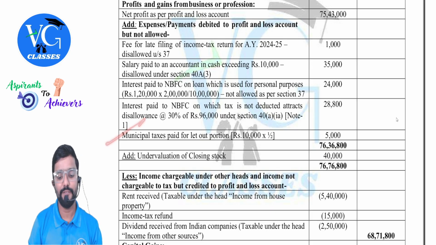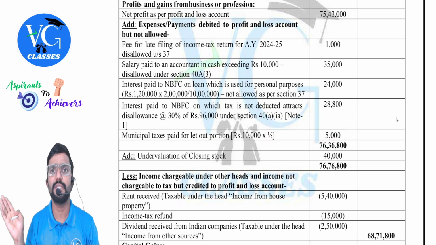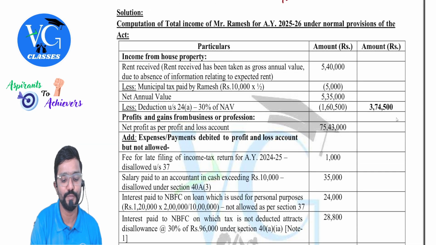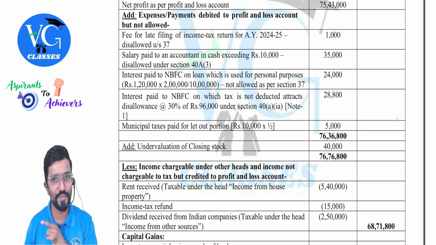Then municipal tax paid for let out portion, 5,000, we are disallowing. Sir, what about another 5,000? Business building only, na? Allowed? Yes. Entire 10,000 don't disallow. Only 5,000 you disallow. Because 5,000 you claimed it here, no? Got it? Yes. Because another half of the building is used for business purpose.